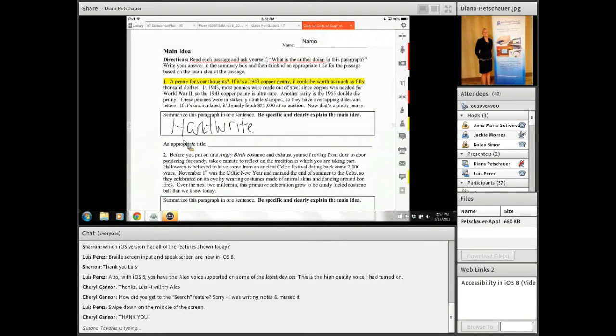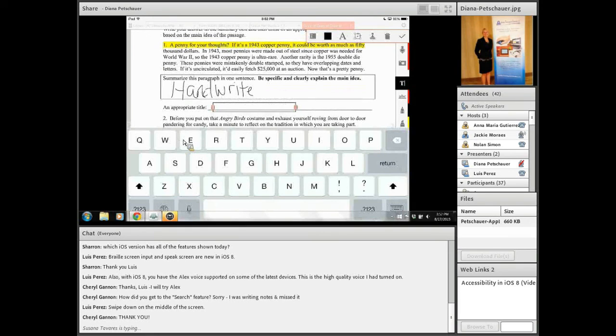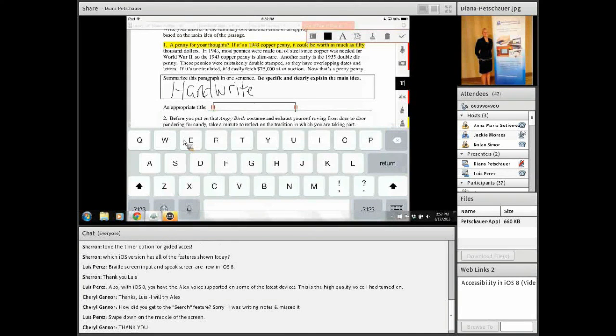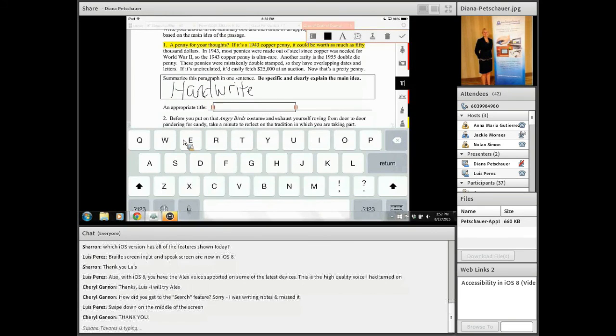Now, something that's really wonderful that you can do as far as accessibility when you do choose type, there are a few options. First of all, the on-screen keyboard is available, so you can type. When the on-screen keyboard is available with the iPad 3 or newer, you have the microphone at the bottom left, to the left of your spacebar. This is built-in voice recognition, speech to text. So a student who has a difficult time with spelling or grammar, fine motor, physical disability, can speak their answers into their worksheet by tapping on that microphone.